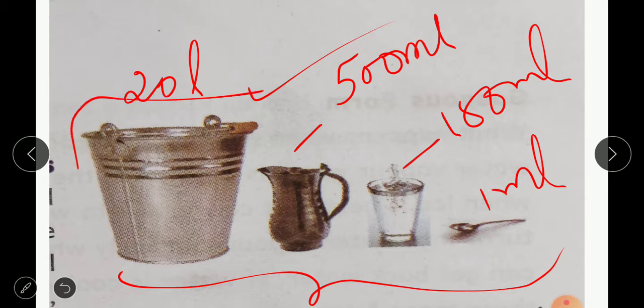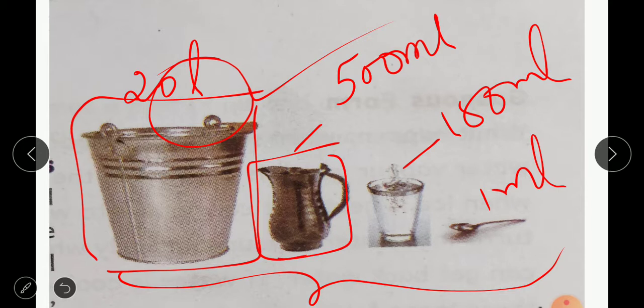Think of the bucket of water as the water present on the earth. That means 3 by 4th of the earth is covered by water. And if you take 500 ml of water from this, that is the fresh water, children. The remaining water left in this is the salt water. Can you drink the salt water? No, you can't drink salt water. In this 20 liter bucket, only 500 ml of jug water I will take out. That is the fresh water which is present. That's why, even though 3 by 4th of the earth's surface is covered by water, only 3% of fresh water is available for us.